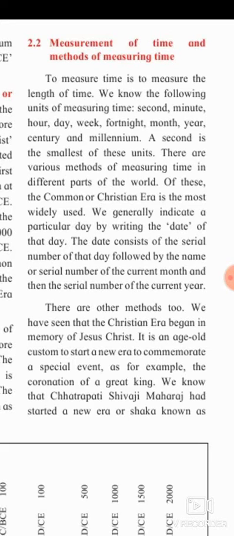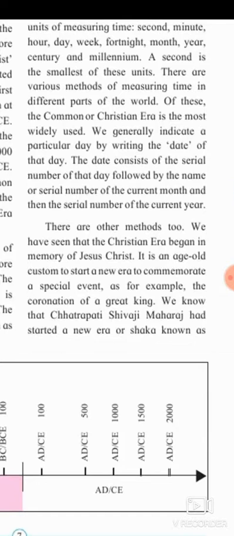Of course, of these, the Common or Christian Era is the most widely used. We generally indicate a particular day by writing the date of that day. The date consists of the serial number of that day followed by the name or serial number of the current month and then the serial number of the current year. There are other methods too.